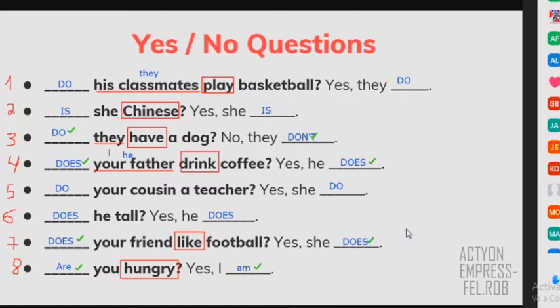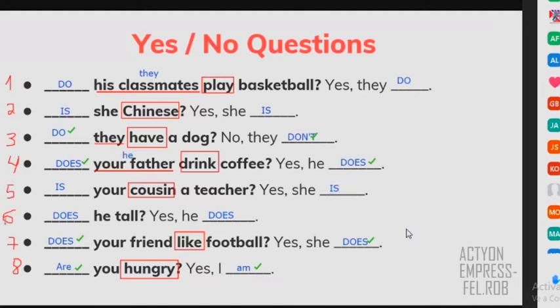Also, number 5, right? We have a noun, cousin. Cousin is not a verb. Remember, "do" and "does" are only for verbs. Cousin is a person, it's a noun. So in that case, it's not possible to use "do" and "does." You have to say the verb to be. Your cousin is one person, and the answer is she. So it's "is," right? Is your cousin a teacher? Yes, she is, right? So the question is with "is," and your answer is also with "is."